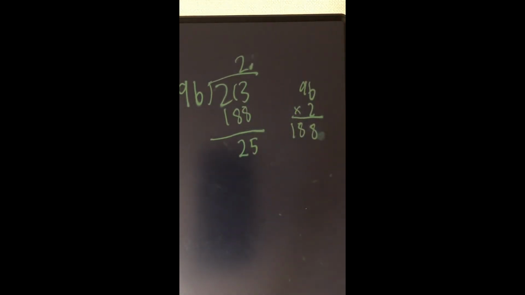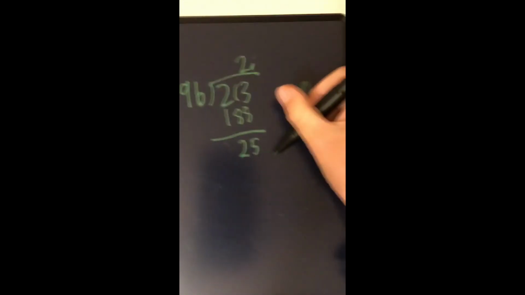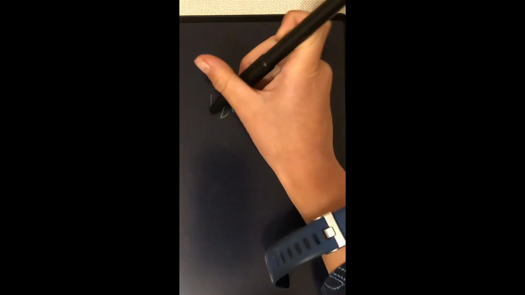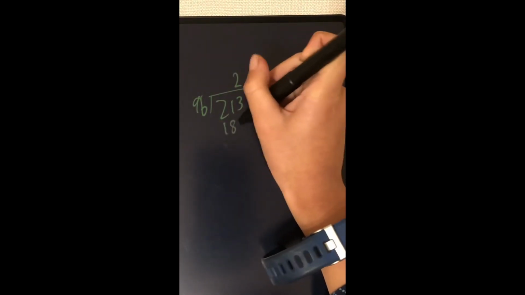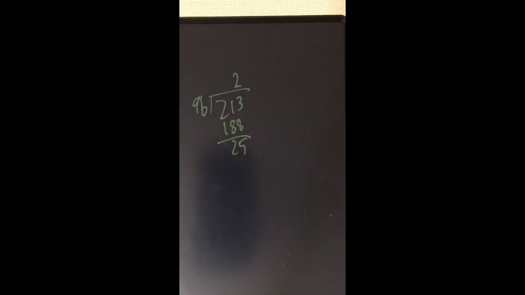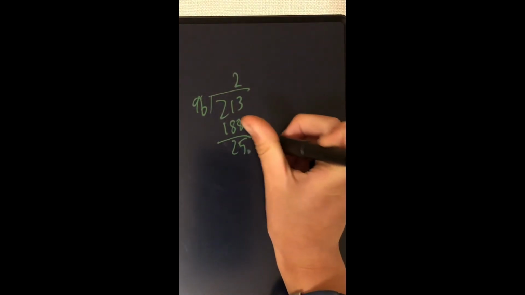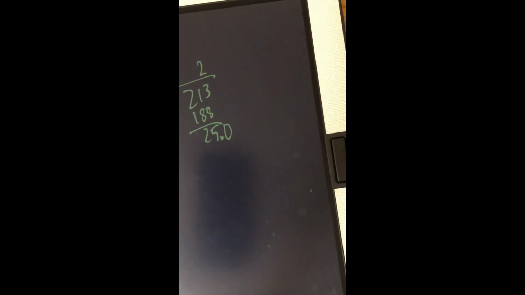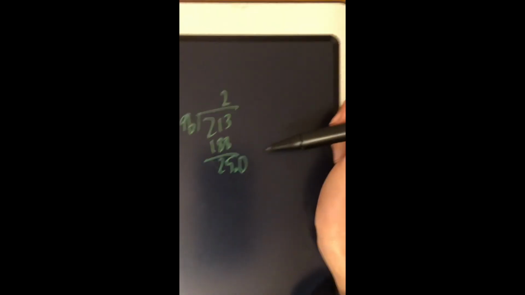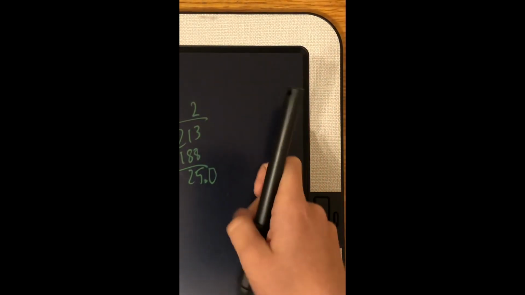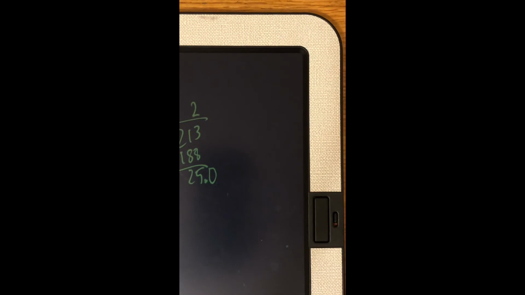So now that you got a 25, you put a 0 behind it. And then you think of it as 250. So how many 96s are in 250?